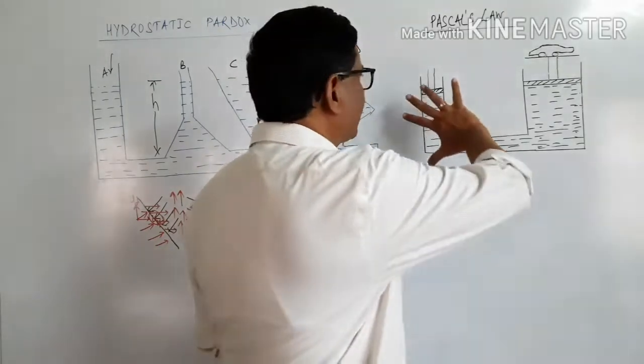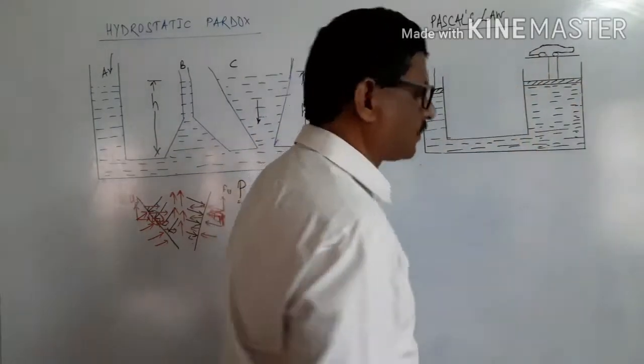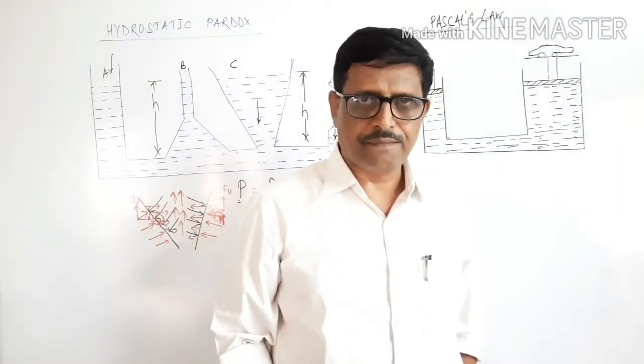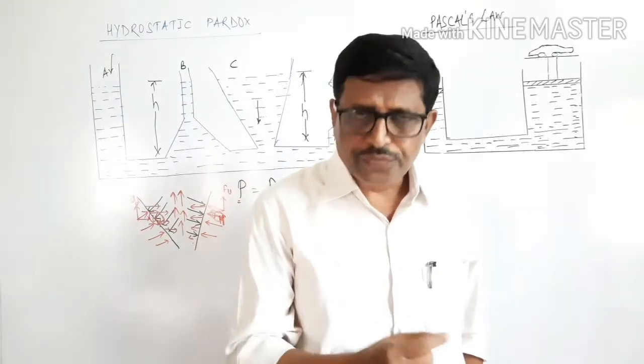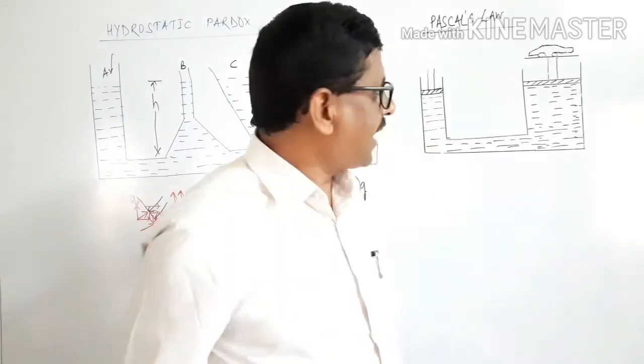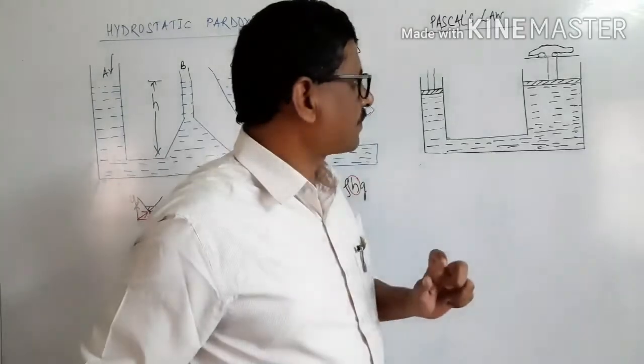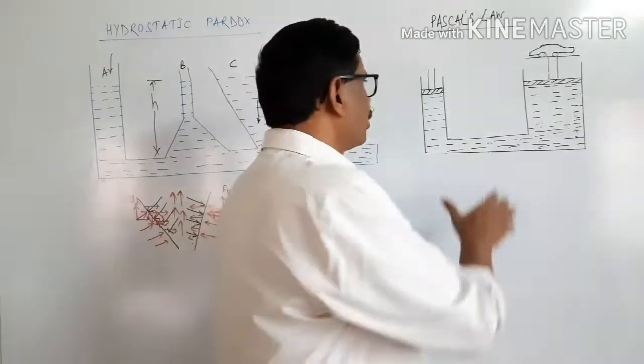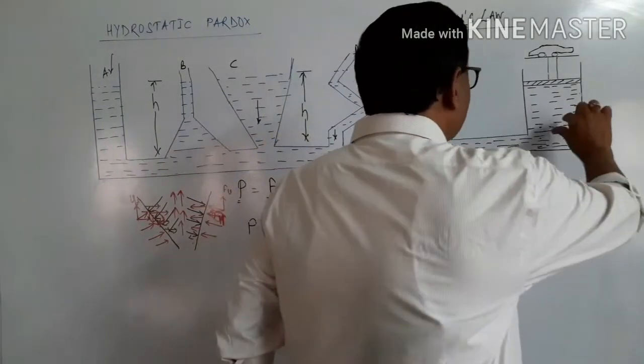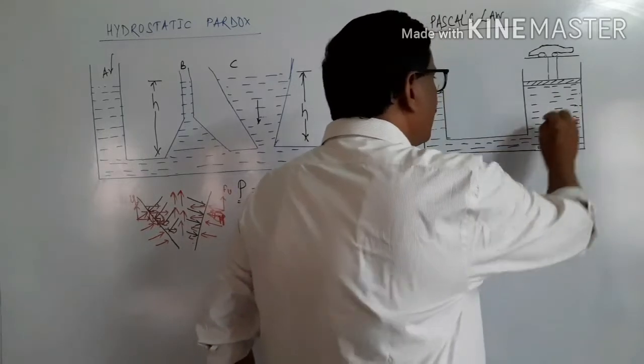This is the schematic diagram of hydraulic lift. Now, what you will see is that this hydraulic lift has two cylinders interconnected with each other, filled with some fluid.